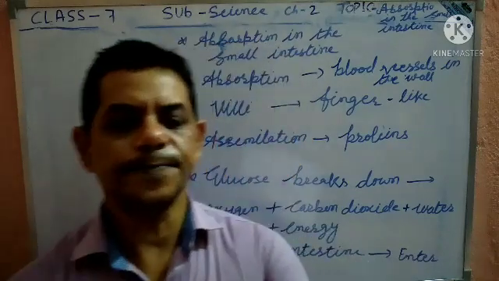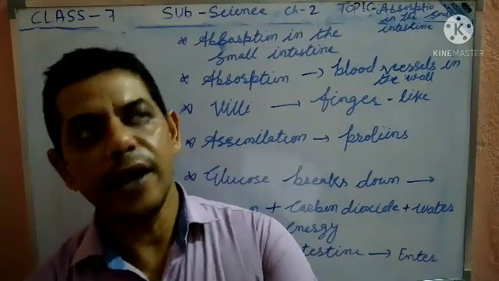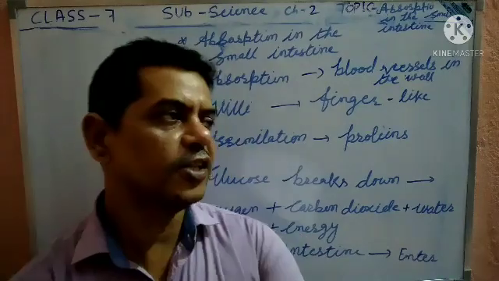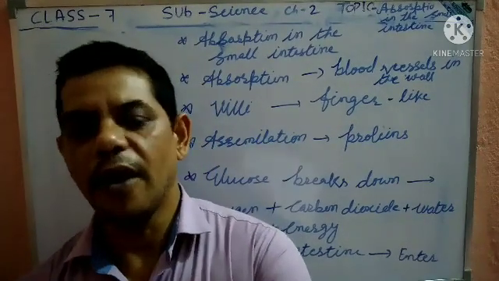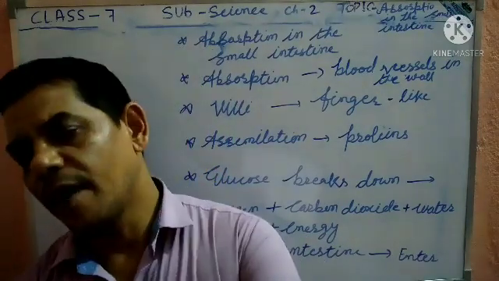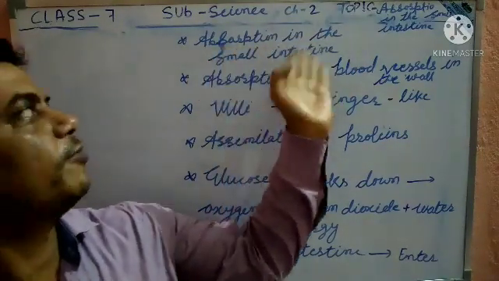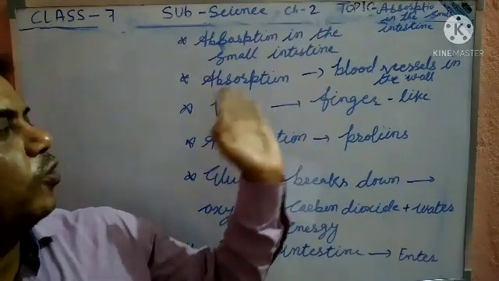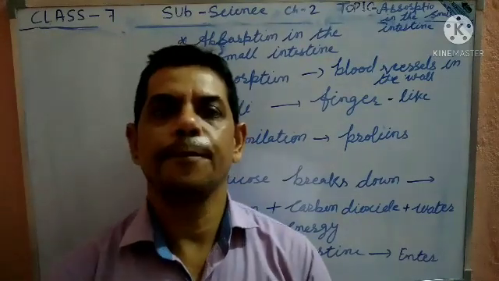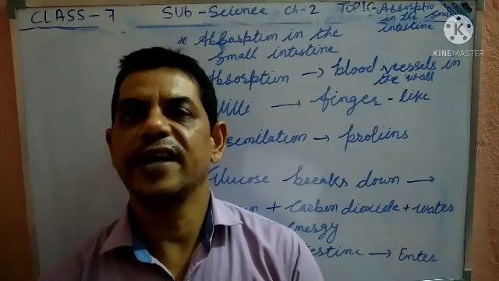So absorption: the digested food can now pass into the blood vessels in the wall of the intestine. This process is called absorption. That is absorption in the small intestine. Through the blood vessels in the wall, the vitamins and protein are absorbed inside the small intestine. That is a complex step.